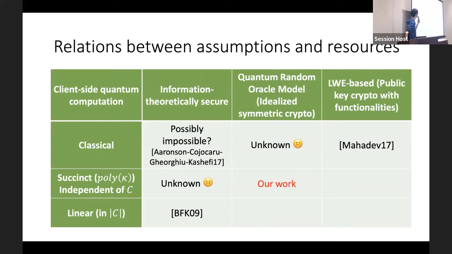So in this model, our work is as follows. We construct a new blind quantum computation protocol, which is secure in the quantum random oracle model. And the client-side quantum computation is only poly(κ), which is independent of the circuit C.